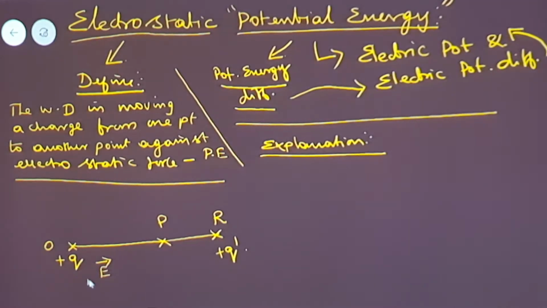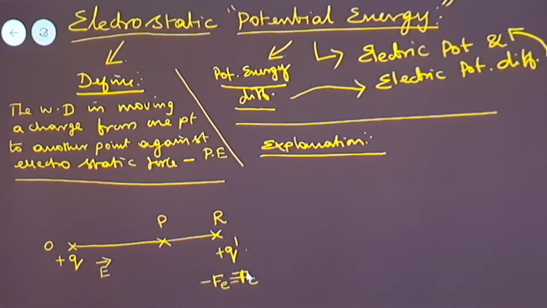In between this charge plus Q and this charge plus Q dash, there is an electrostatic force of repulsion. Let us state that electrostatic force is Fe, or I can say that force is the Coulomb force. Both are the same, but this is a positive charge and this is also a positive charge. So I can say a repulsive force is available.